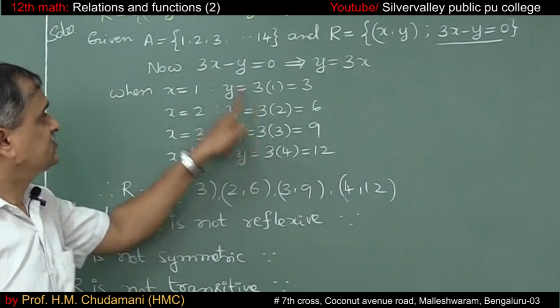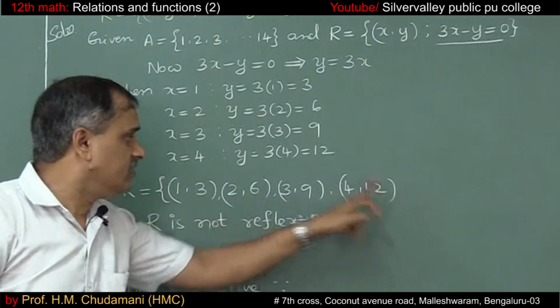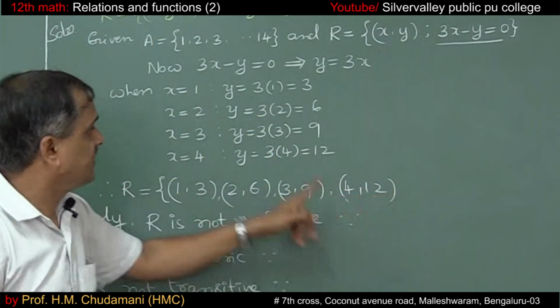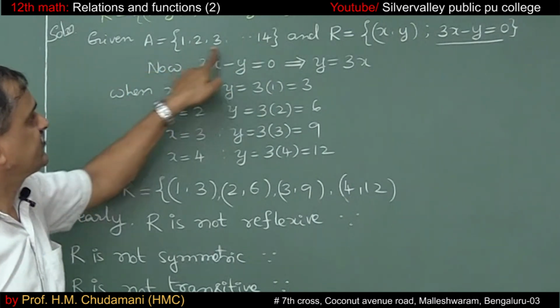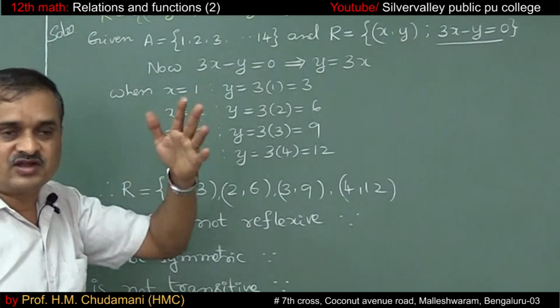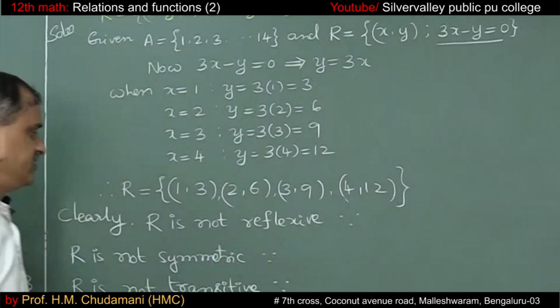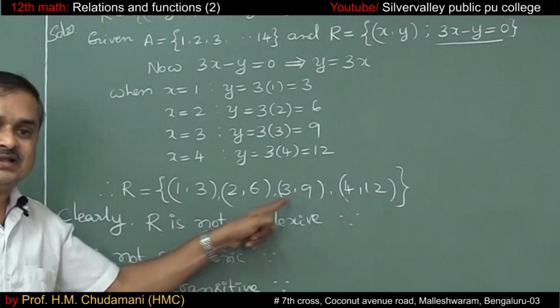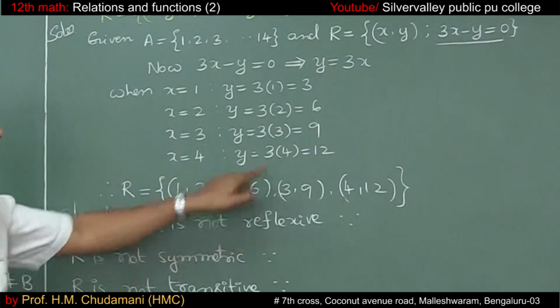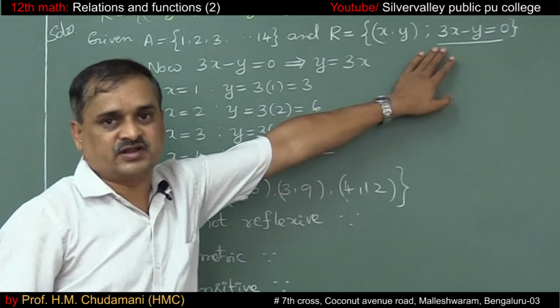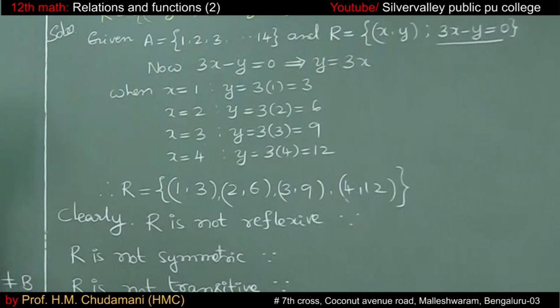Suppose I select x equal to 5. 3 into 5 is 15, but 15 is not there in the set. That means we can't select 5. So that's it. Therefore, these are the elements of the relation for this defined relation. These are the ordered pairs. Clearly, R is not reflexive.